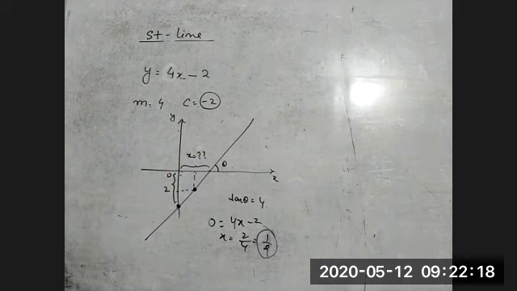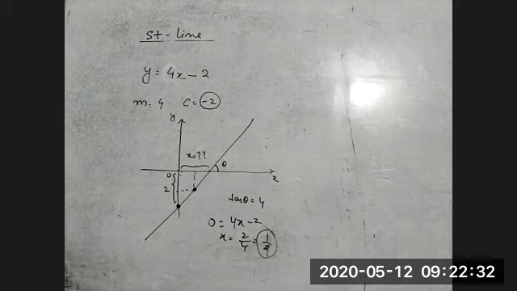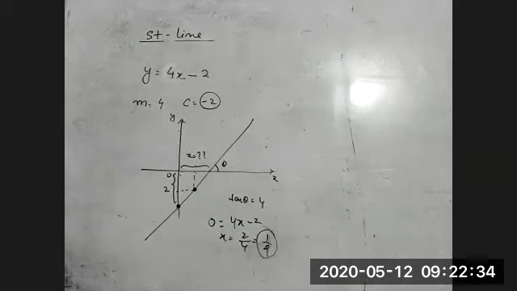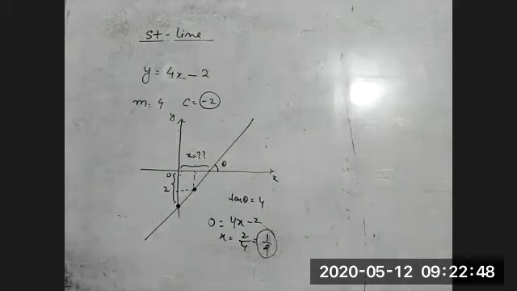Understood? Yes, sir. So like that you can find. Whenever I ask what is the x-intercept, it means the line where it is cutting or passing through the x-axis. So what you have to do is just put y is equal to 0, and you can get the corresponding value of x. And whenever I ask what is the y-intercept, you put x is equal to 0. Whatever value of y we get, that is the y-intercept. Got it? Yes, sir. Okay.